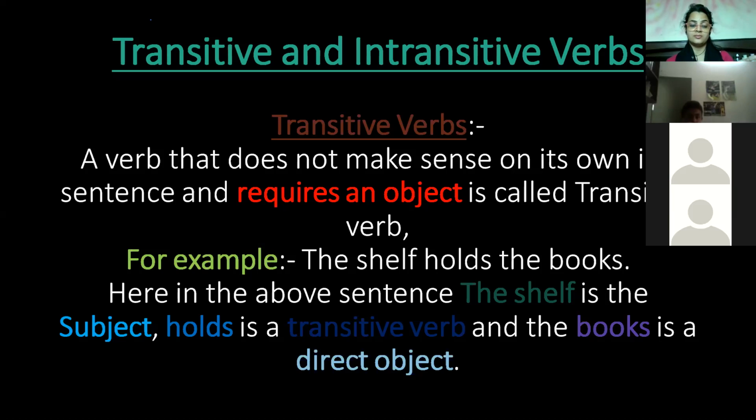So here in the above sentence, the shelf is the subject, holds is a transitive verb, and the book is the direct object. So that is why, in all, we can say that transitive verbs are the verbs that always require an object.